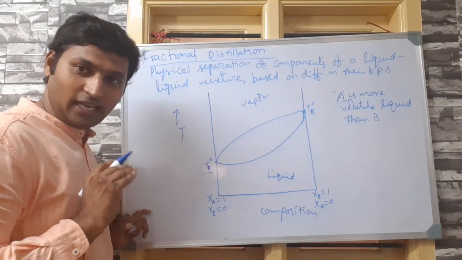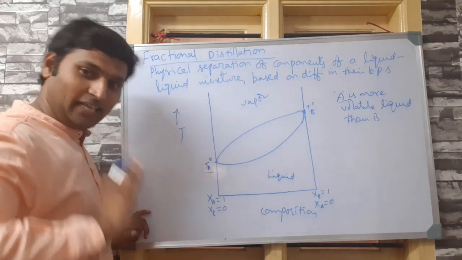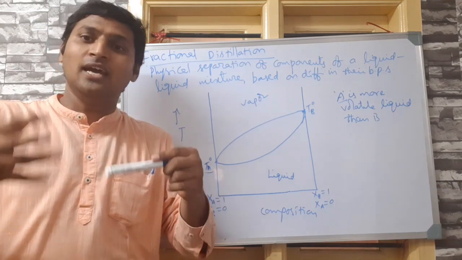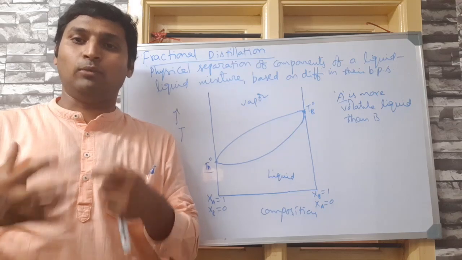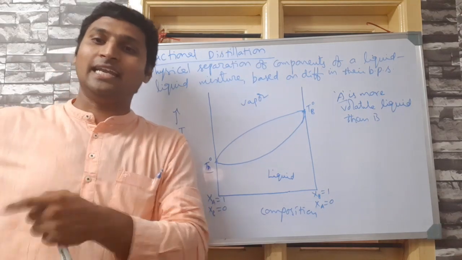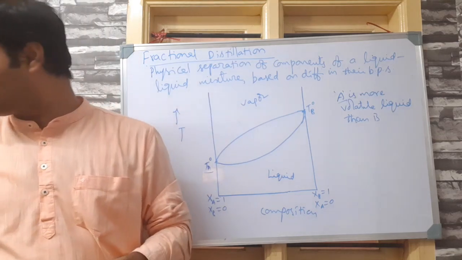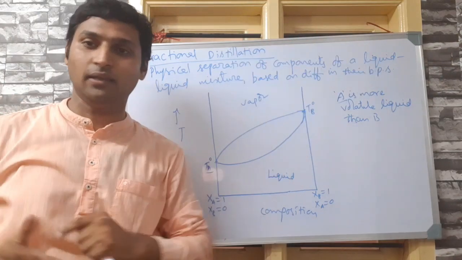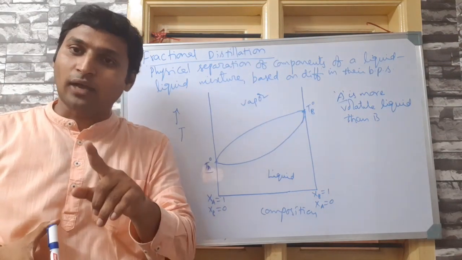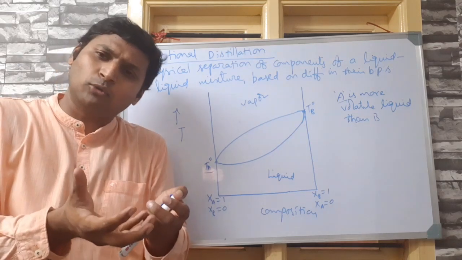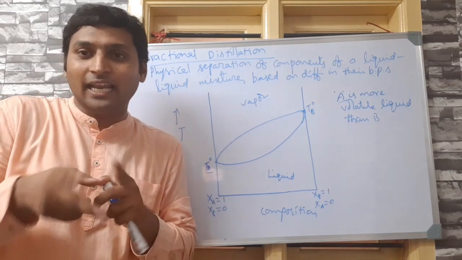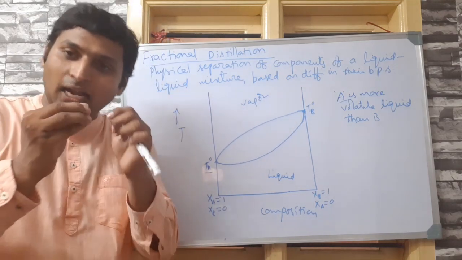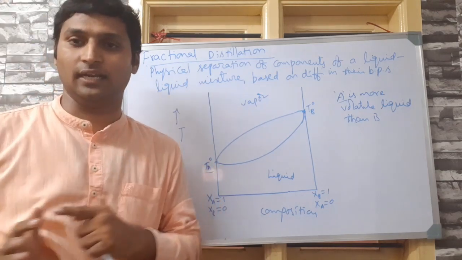Now listen to me very carefully. At any given composition, that means, see, my aim is to separate a liquid mixture. Now, I'm in an industry where I am doing fractional distillation and separating liquid mixtures. In nature, I am getting those liquids in a mixed state. And now I am separating them into pure components so that I can market them as pure liquids in the society. For that to happen, I am getting the mixture, right? It might come to me in any composition, in any relative mole fractions of the liquids A and B, right? So at that composition only I started heating it to distill it.